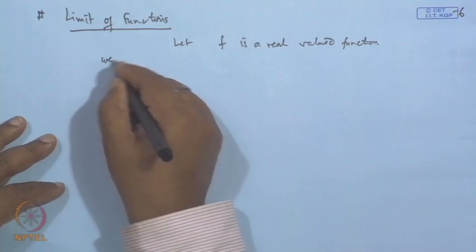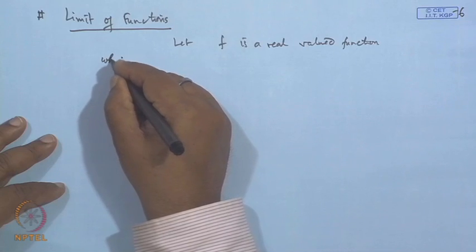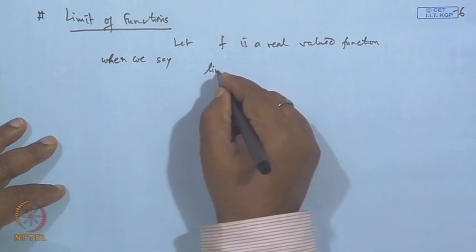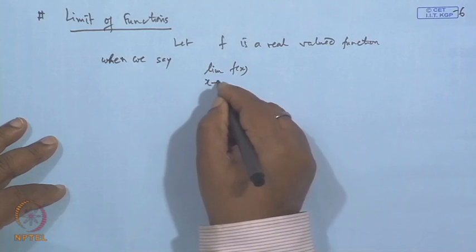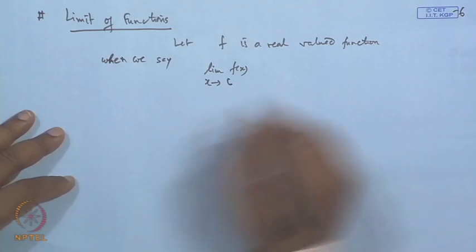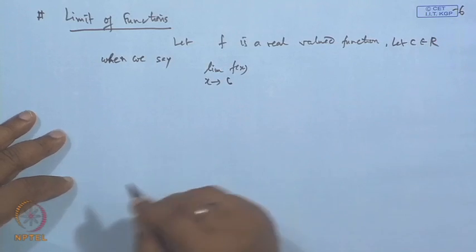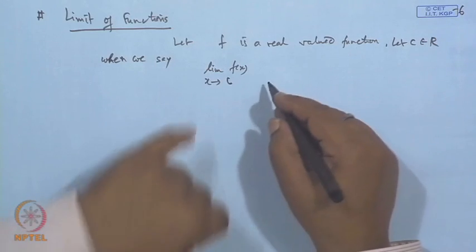When we say the limit of this f(x) when x tends to some number c, where c is any real number,